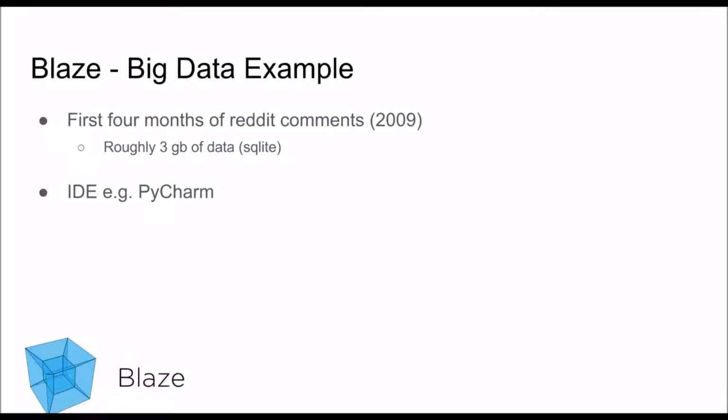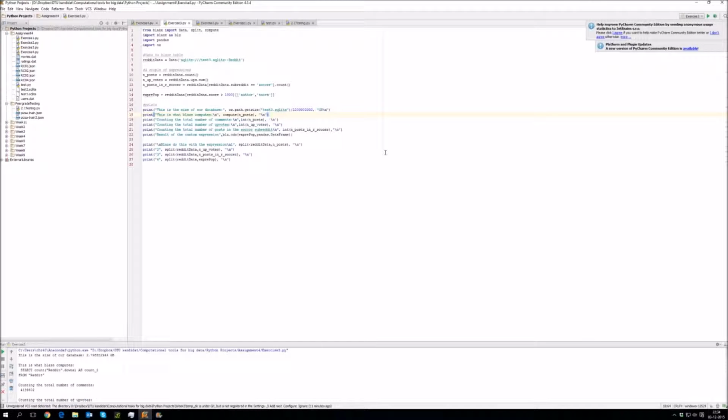So our data table consists of the first 4 months of Reddit comments in 2009. That is roughly 3 gigabytes of data in SQLite. You will notice that this data is actually too big to fit into main memory. So now we'll see the strength of Blaze. We will use the IDE PyCharm, and you will see what code we have written. So this is the final example we will show on some big data.